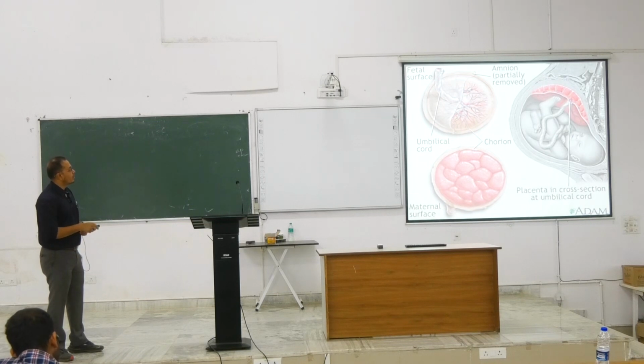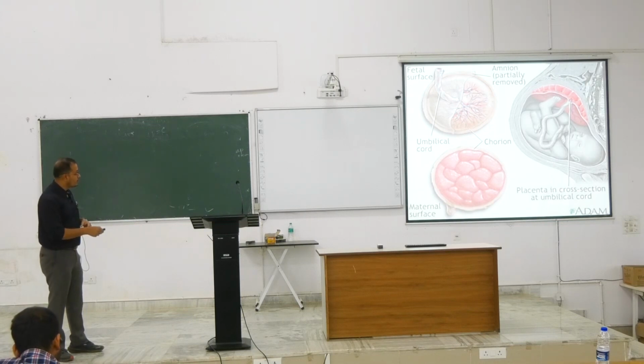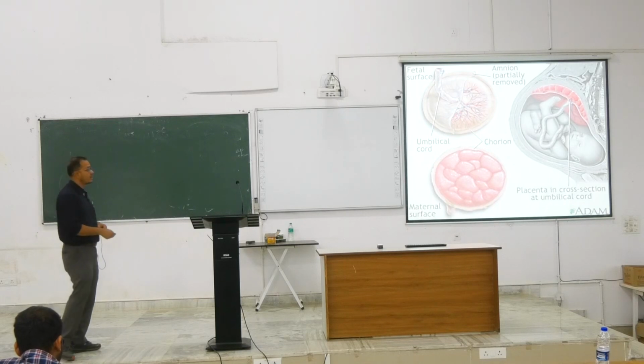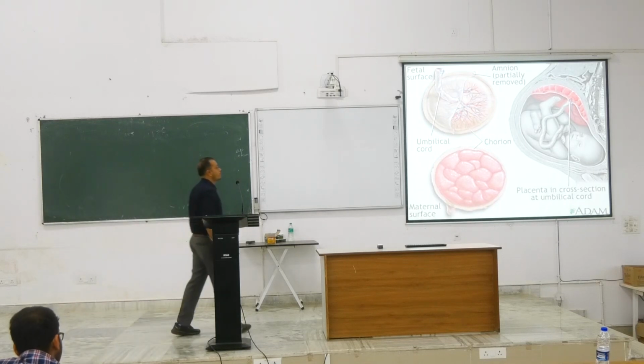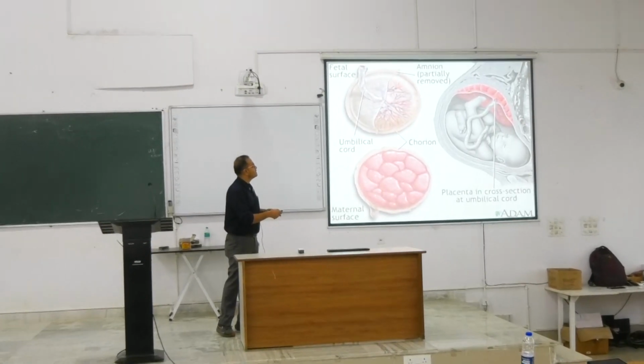Now, this is the fetal part. This particular fetal part, easy to identify, has this particular membrane. What membrane? Amnion and chorion. This particular membrane on this side is anchored with this particular umbilical cord. So, this particular fetal surface and the maternal surface, we have to identify. This fetal surface is this side and the maternal surface is this side.